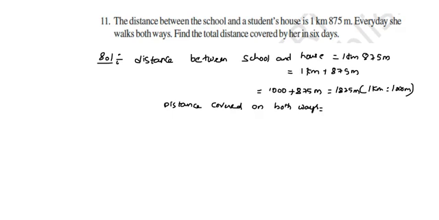is equal to 2 multiplied by 1875. Why are you getting 2 here? Both the ways, school to home and home to school. So this is the distance covered in both the ways, that is 1 day.